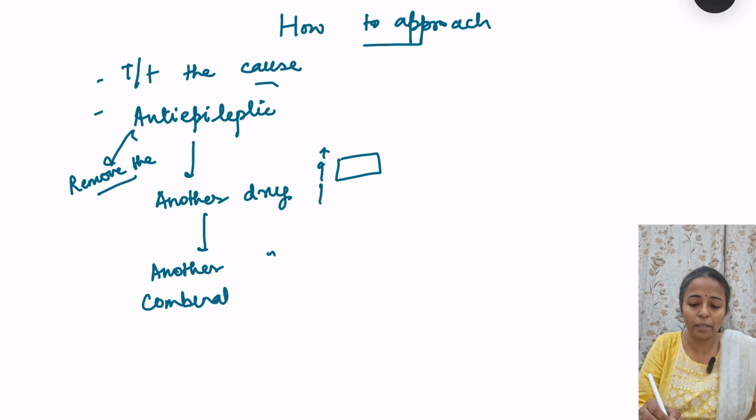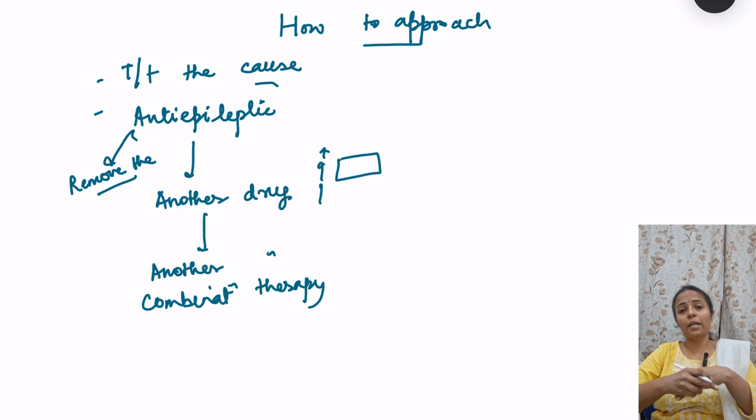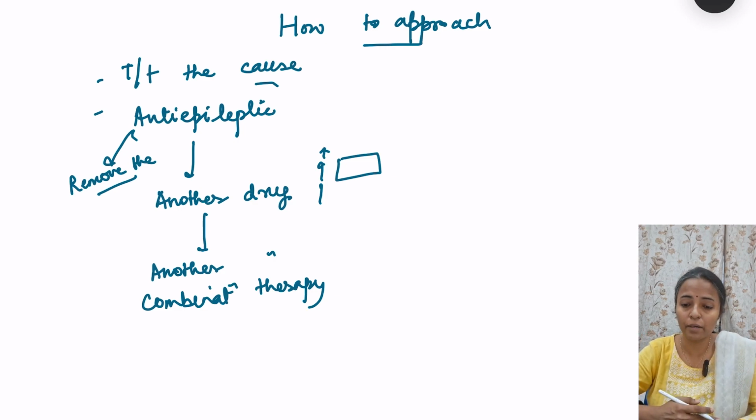Again, for combination therapy, we should know the side effects of each of these drugs, because based on that only we have to combine. So we cannot combine two drugs which have hepatotoxicity. Then if we combine drugs with valproate, we have to monitor for toxicity, because valproate is an enzyme inhibitor.